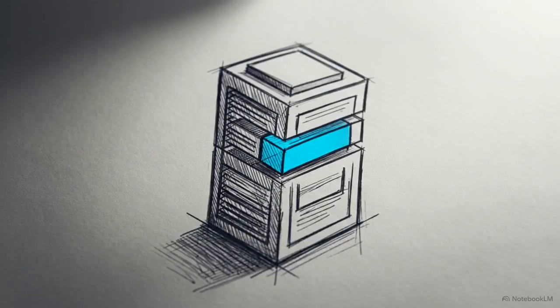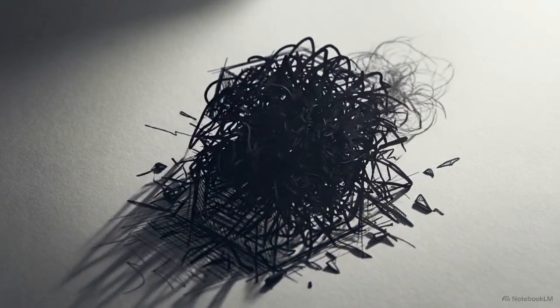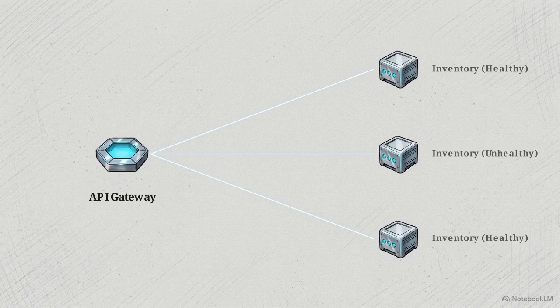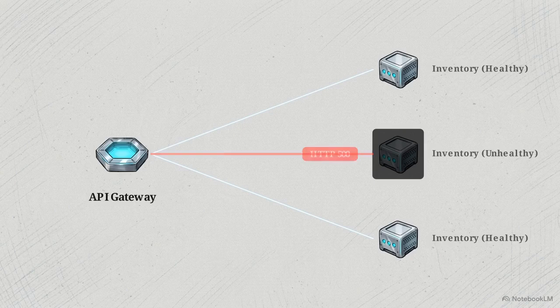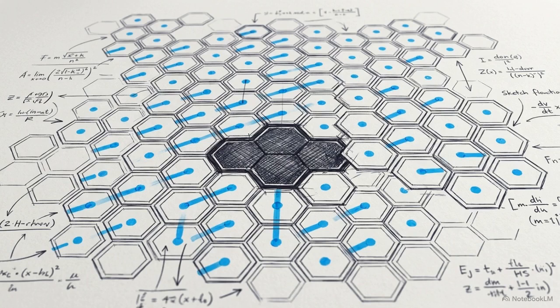But backend failures are inevitable. An inventory service instance might suddenly crash right in the middle of processing the request. The gateway defends against persistent failures using circuit breaking. Detecting HTTP 500 errors or timeout delays from a localized failure, it physically flips a switch, severing the connection. Traffic is instantly rerouted to a healthy inventory instance, allowing successful delivery. Circuit breaking prevents localized server failures from cascading across the network. It isolates the damage and maintains high availability for the overall system.